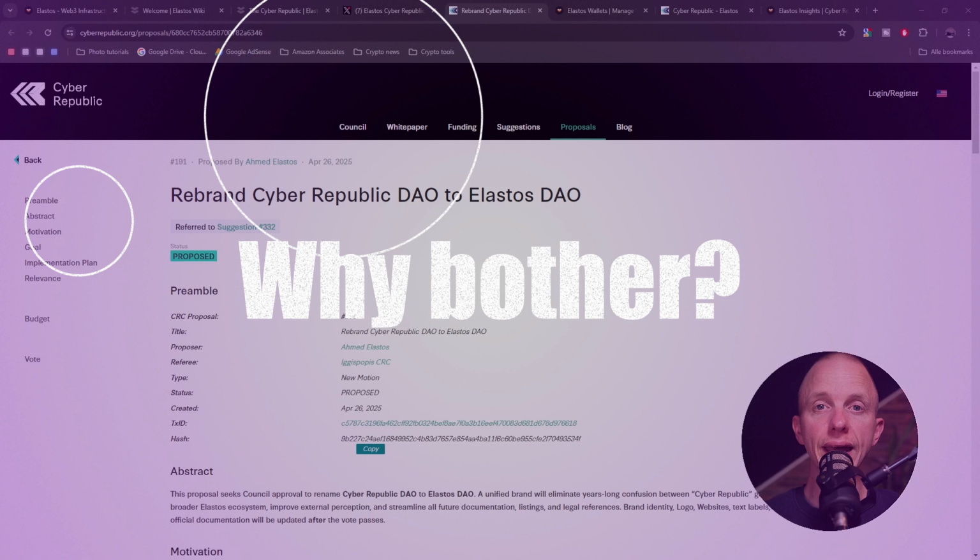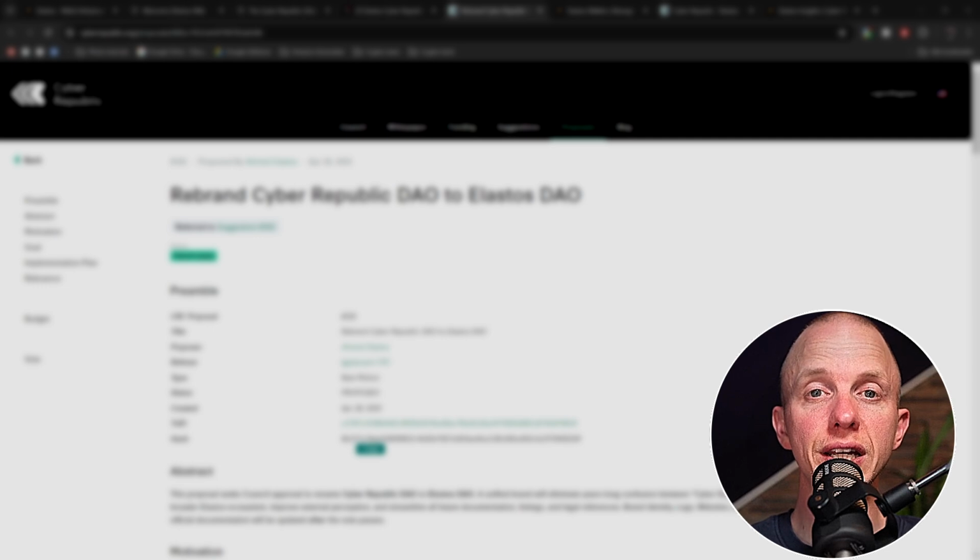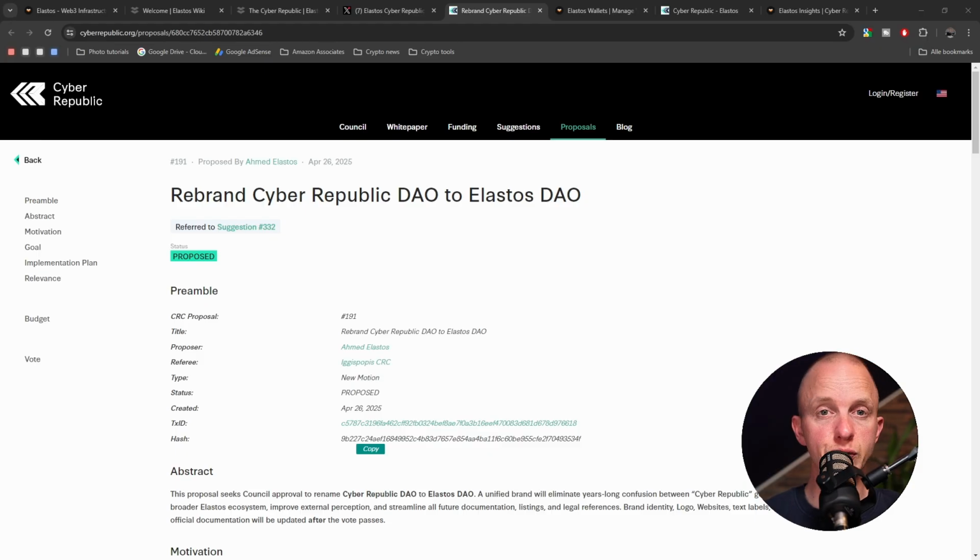If you're building, a council seat lets you steer funding towards the tools you know the ecosystem needs. If you're a marketer, you can back campaigns that grow adoption. And if you simply hold ELA, voting is how you protect the treasury from waste. Over 70 proposals have been funded so far. Web3 dApps, conferences, core protocol, research and development, each one traceable in the blockchain and the platform.